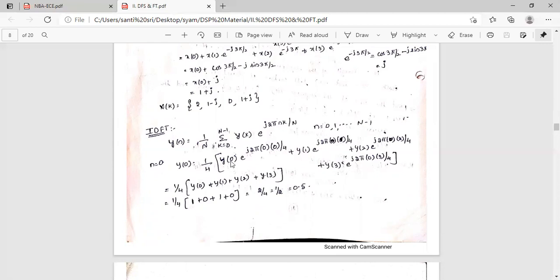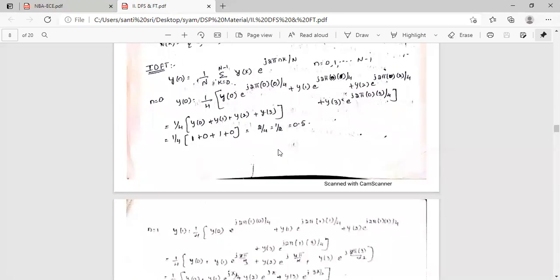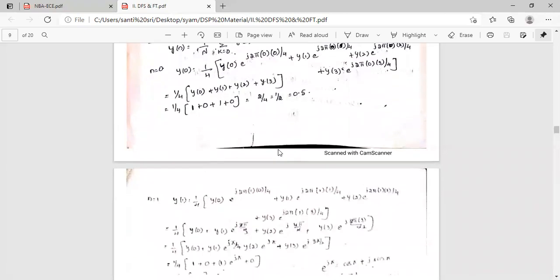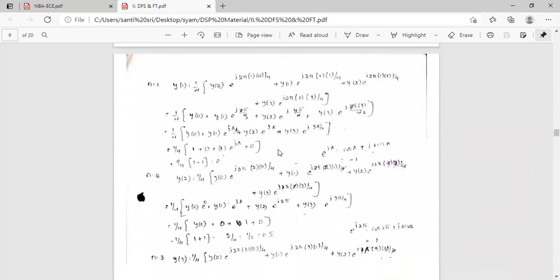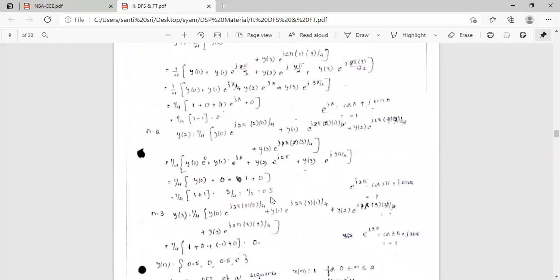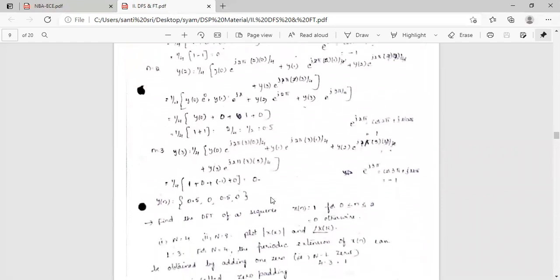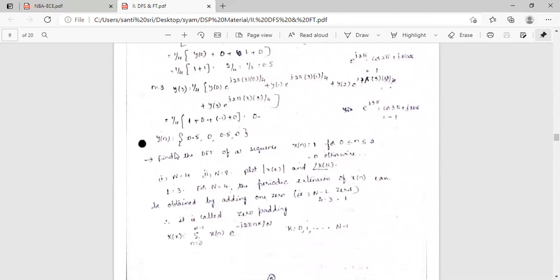Y of 0 into e power j, n value is 0, k value is also 0. Similarly, if n is 1, we can calculate these values. N equal to 2, we can calculate these values. And n equal to 3, we can calculate. So y of n equal to 0.5, 0, 0.5, 0. Right?